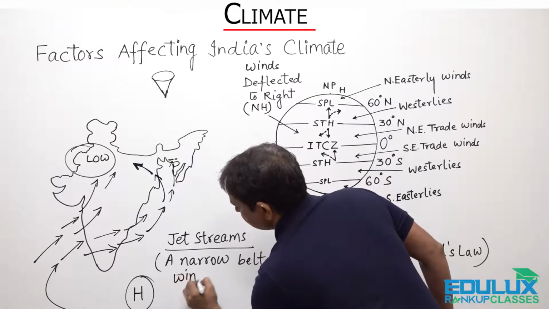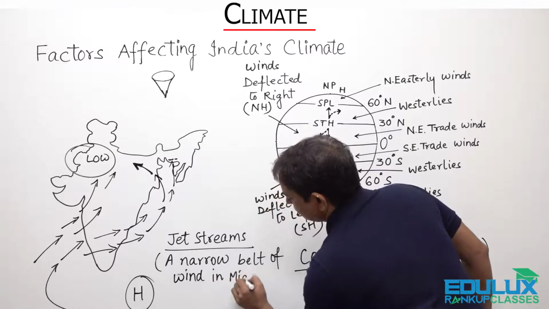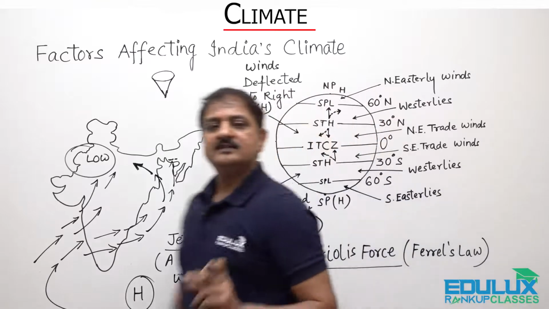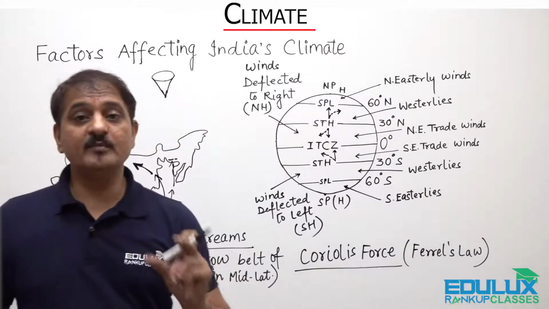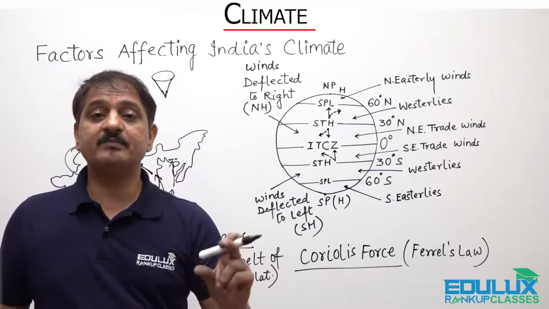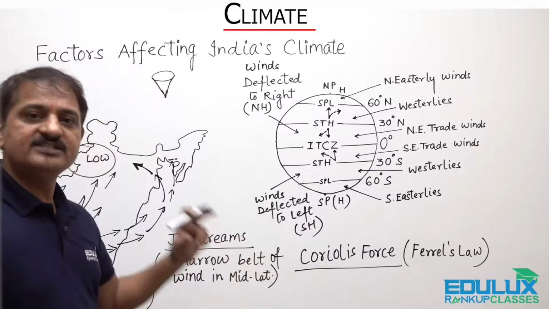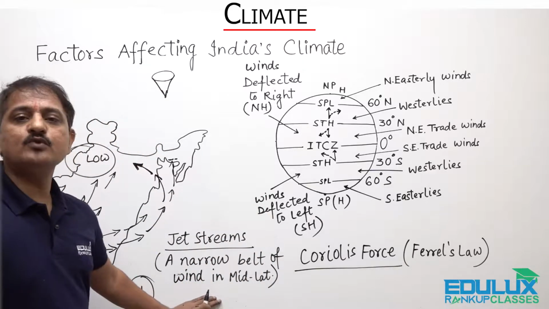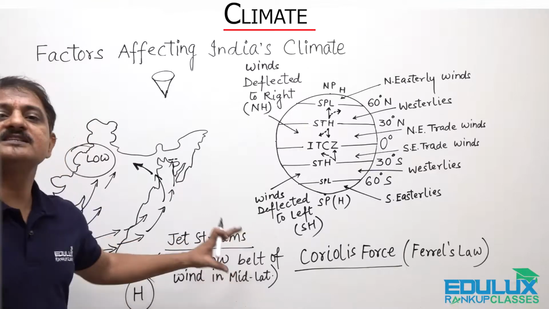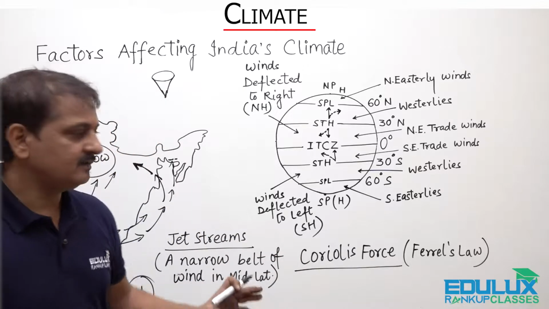Narrow belt of wind in mid latitude, right? And their speed varies from 110 km per hour to 184 km per hour. In winters, the speed of the jet streams is about 184 km per hour, while in summers the speed is about 110 km per hour, right?